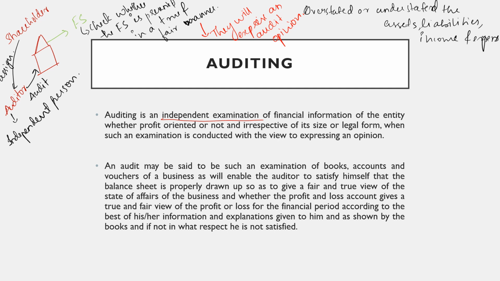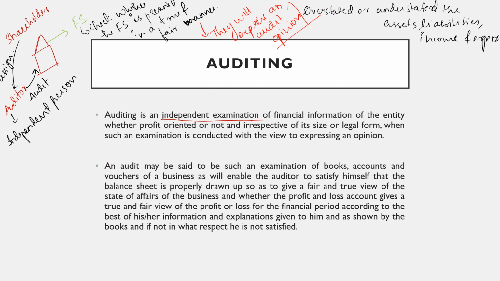This is the last process. The auditor goes to the company and expresses the audit opinion after checking whether the financial statement is presented in a true and fair manner. I hope everyone understood the basics of auditing, who is an auditor, and what he is doing in a company.